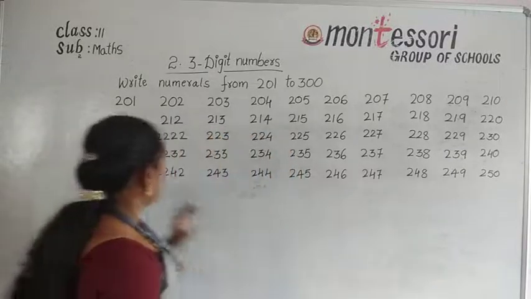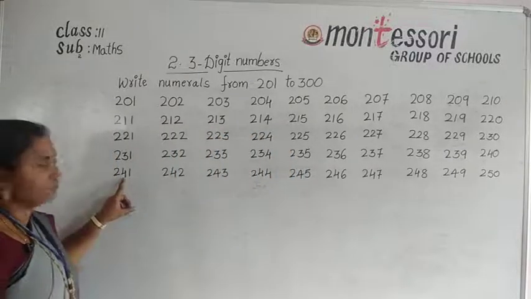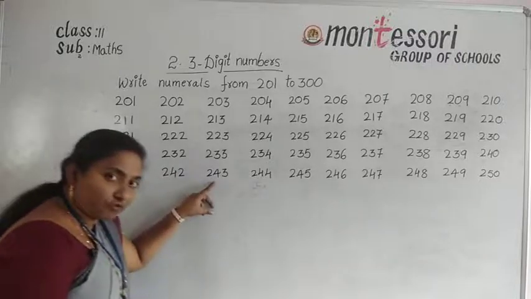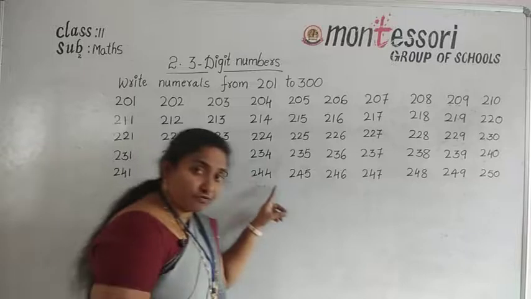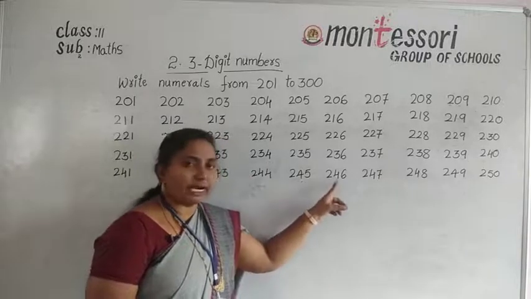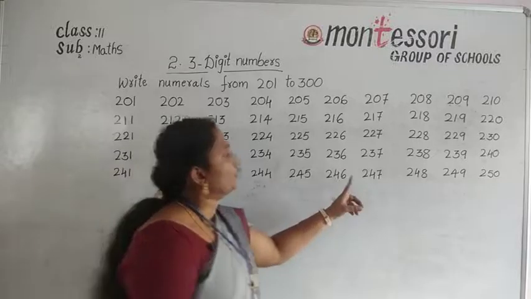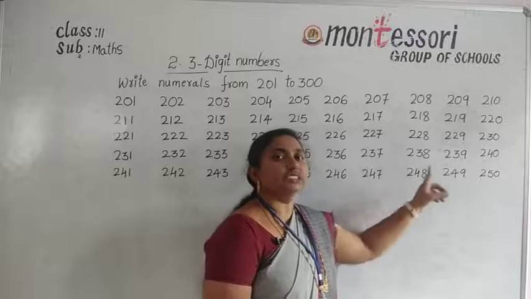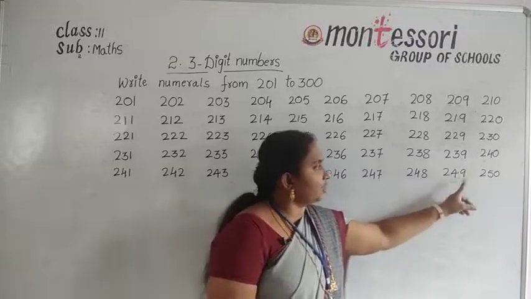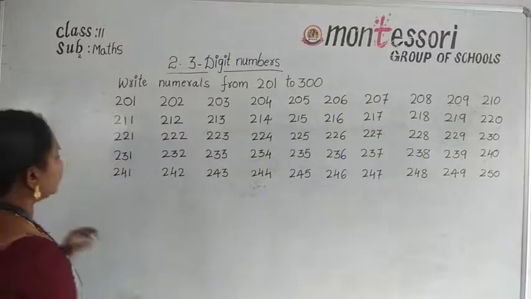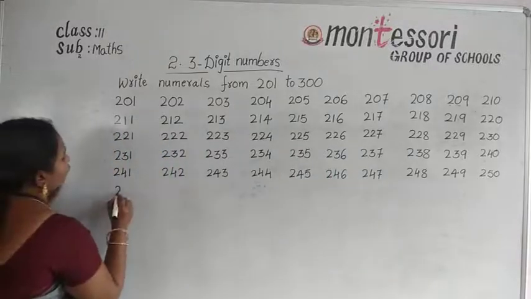So now I repeat again: 241, 242, 243, 244, 245, 246, 247, 248, 249, 250. Okay. Now next, 251.